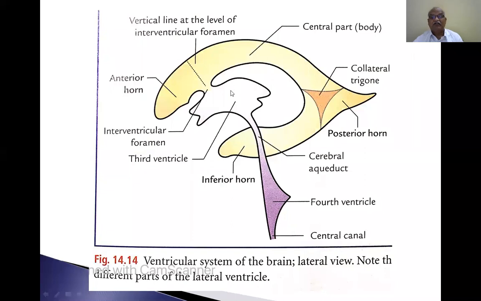This is the third ventricle. This is the fourth ventricle. These two are connected by the cerebral aqueduct. The first lateral ventricle and second lateral ventricle are connected to each other by interventricular foramina. The lateral ventricles are connected to the third ventricle by means of interventricular foramina.